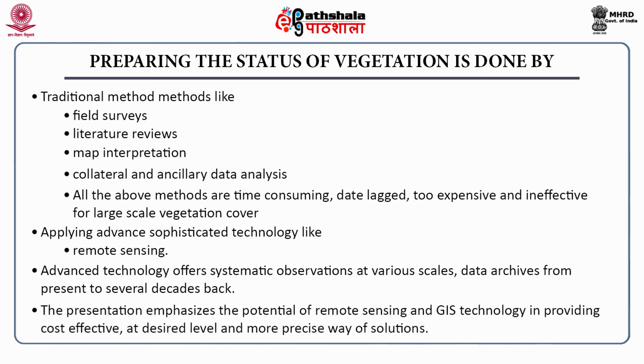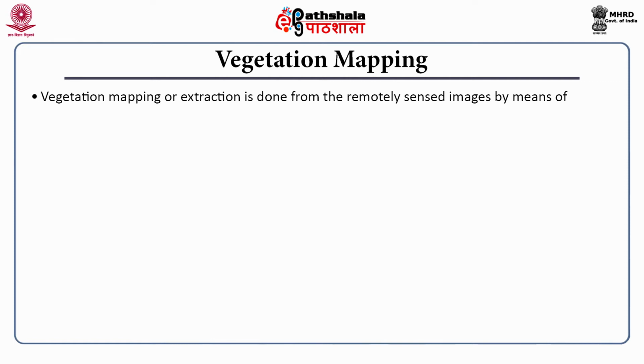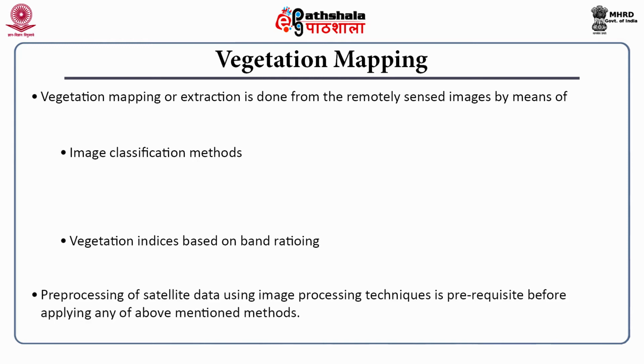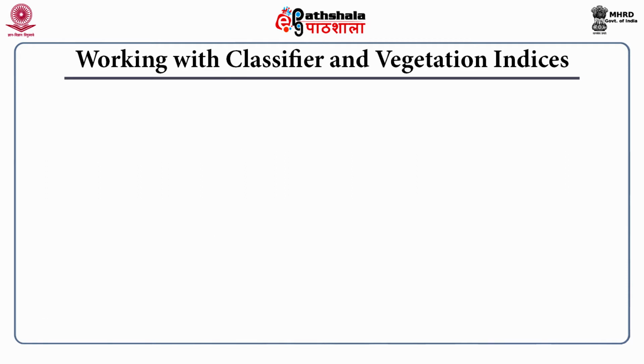This module emphasizes the potential of remote sensing and GIS technology in providing cost effective solutions at the desired level and in a more precise way. Vegetation mapping is done from the remotely sensed image by means of image classification methods and vegetation indices based on band rationing. Pre-processing of satellite data using image processing techniques is a prerequisite before applying any of the mentioned methods. Working with classifier and vegetation indices.